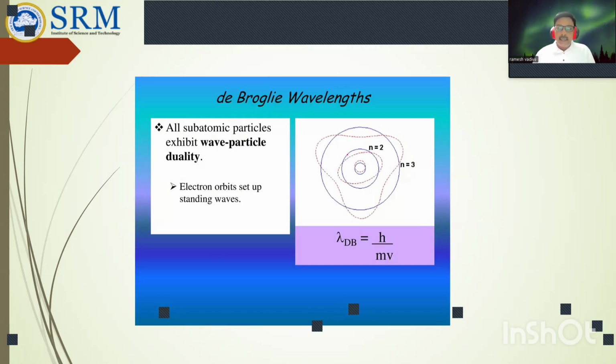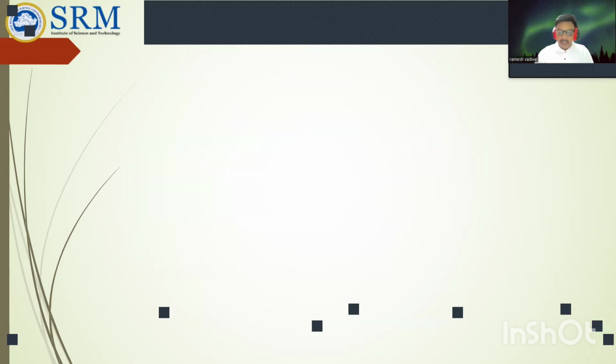Here, let us consider an atom. An atom consists of a nucleus and electrons. Electron orbits are sets of standing waves, for quantum number n equal to 1, n equal to 2, and n equal to 3. Generally, the de Broglie wavelength can be written as h by p, and p is equal to mv, therefore h by mv. Now we will discuss the de Broglie wavelength. What is a de Broglie wavelength?